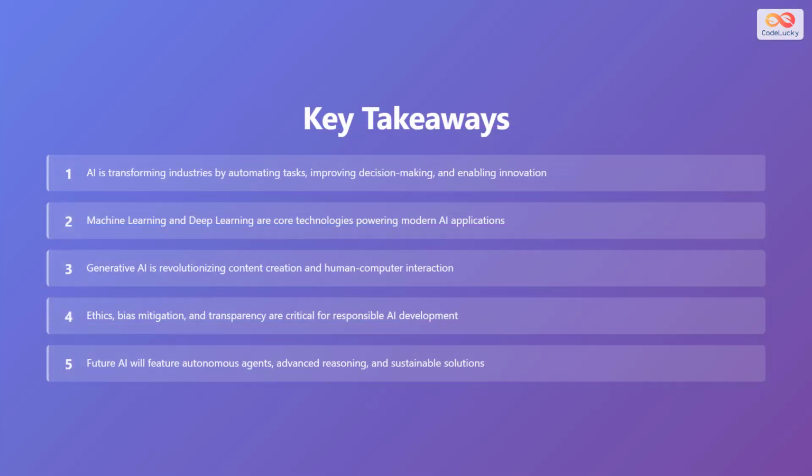Let's recap the key takeaways from this video. First, AI is transforming industries by automating tasks, improving decision-making, and enabling innovation across sectors. Second, machine learning and deep learning are core technologies that power modern AI applications. Third, generative AI is revolutionizing content creation and how humans interact with computers. Fourth, ethics, bias mitigation, and transparency are critical for developing AI responsibly and trustworthily. And finally, the future of AI will feature autonomous agents, advanced reasoning capabilities, and sustainable solutions.